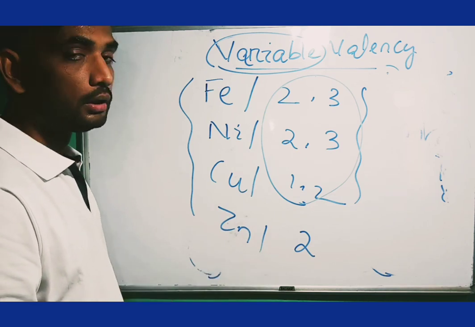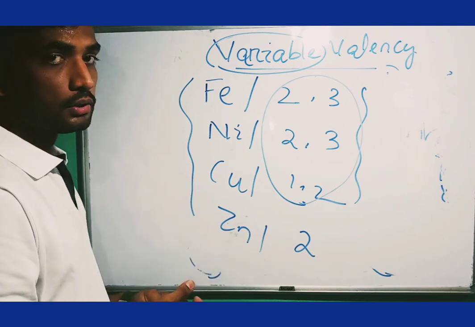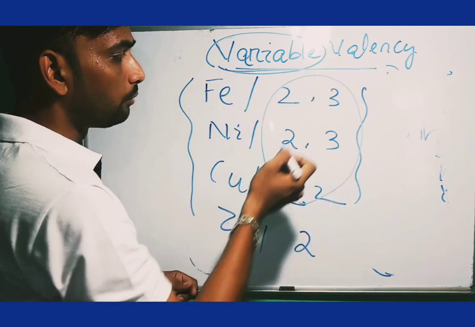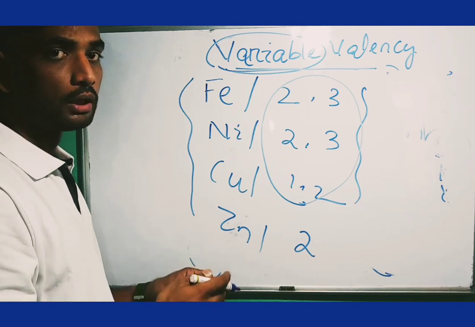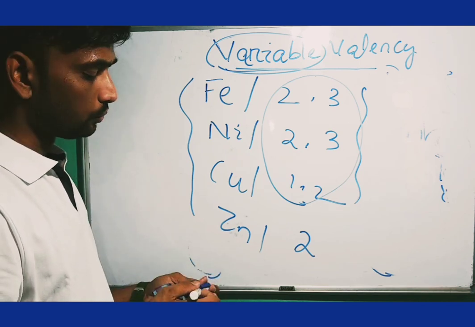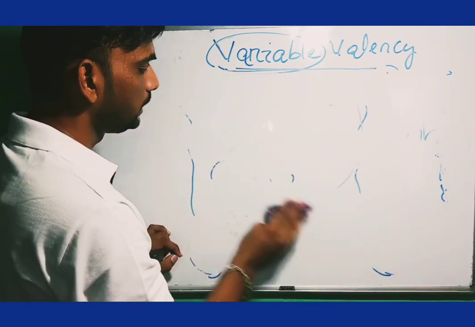In the case of zinc there is only one valency, while the others show it due to the presence of variable oxidation state. What do you mean by oxidation state? It is due to the presence of d orbitals.